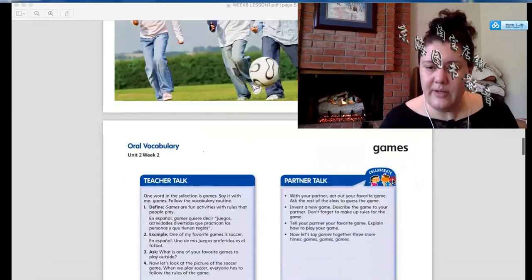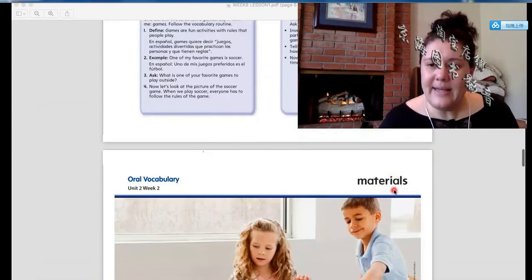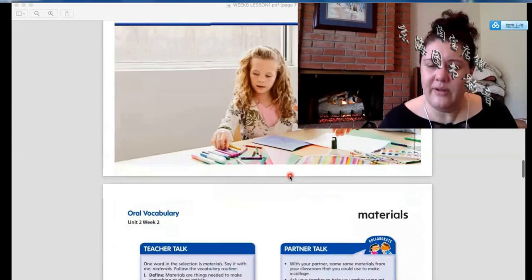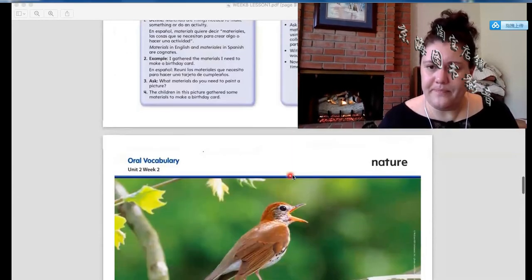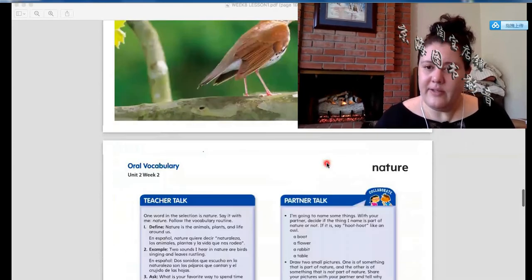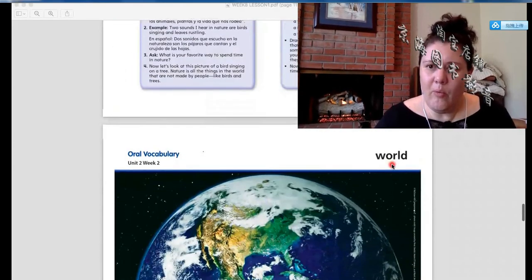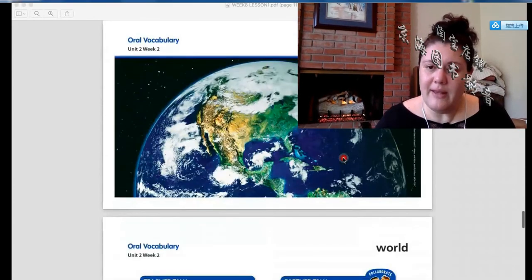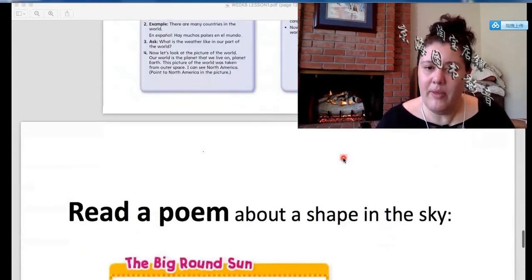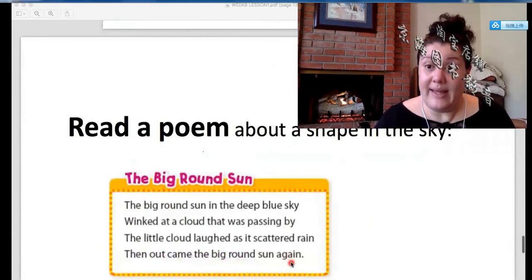Next word. Materials. Materials. Good. Next word. Nature. Nature. Next word. World. Our big round world where we live. Good job. And then we have our poem where we can say again or again, depending on what we want to do.